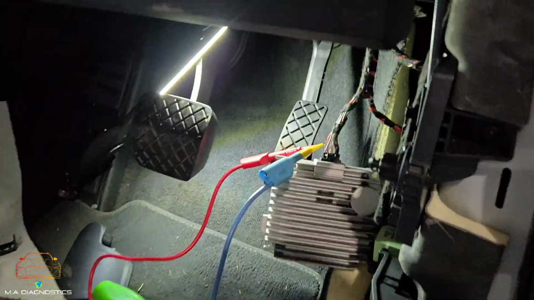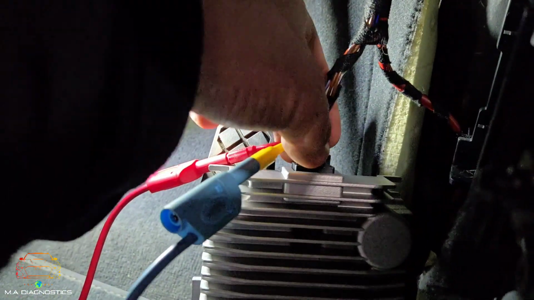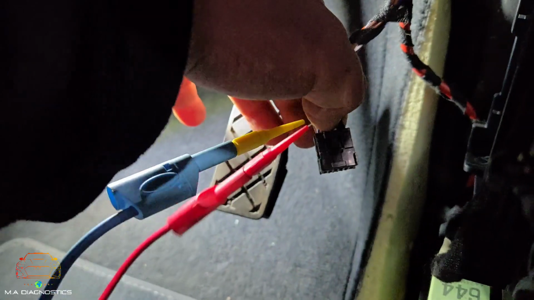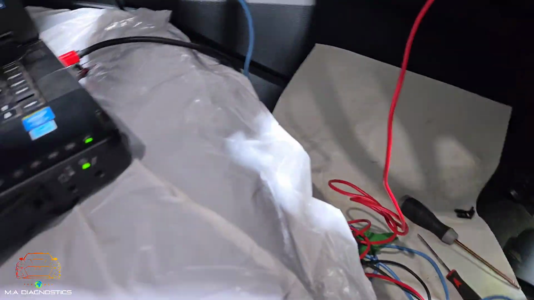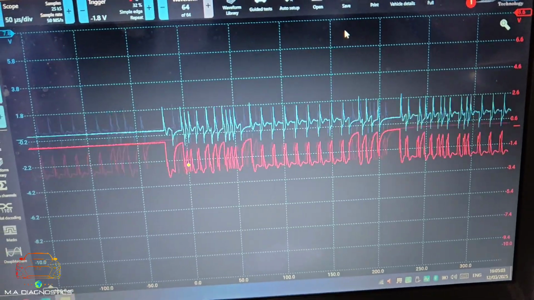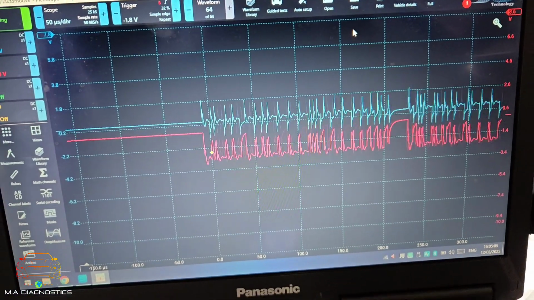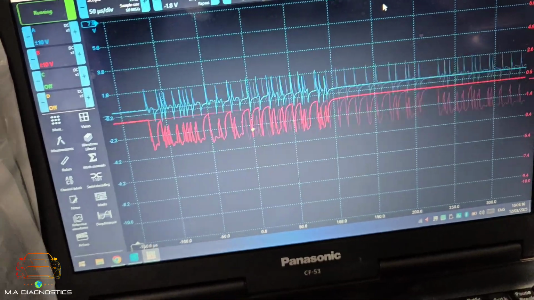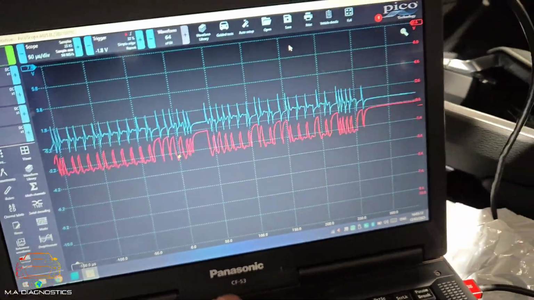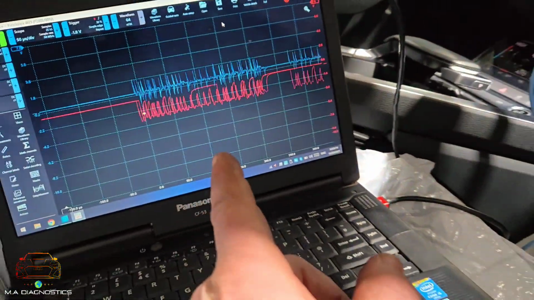I'll disconnect this module. Okay, make sure they're not touching, so just hook that round there. You still see our network is still bad, so we've got an issue somewhere else on the car. My guess is it's going to be one of the other modules on this network. I see a similar thing happen with the Haldex module in some of the cars.